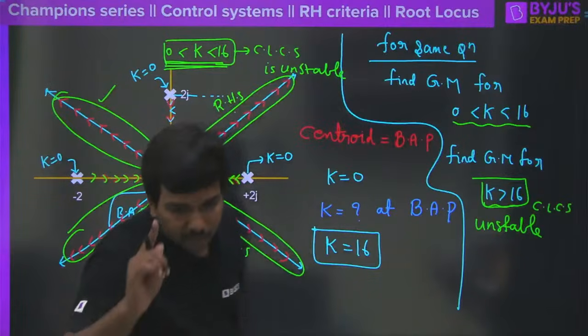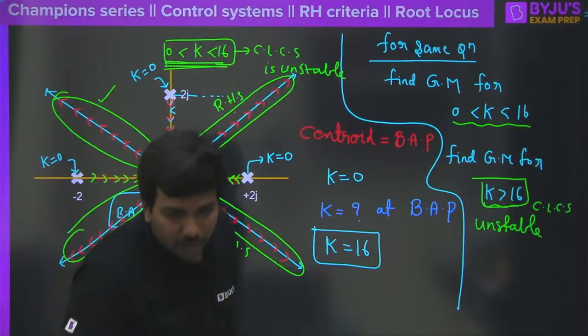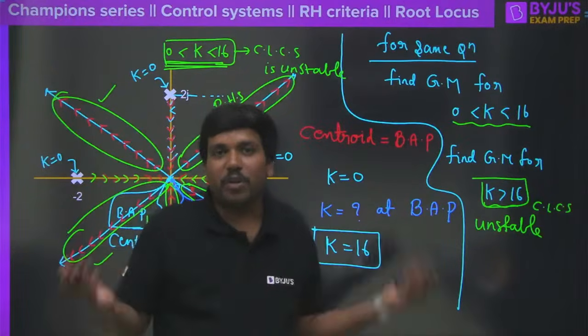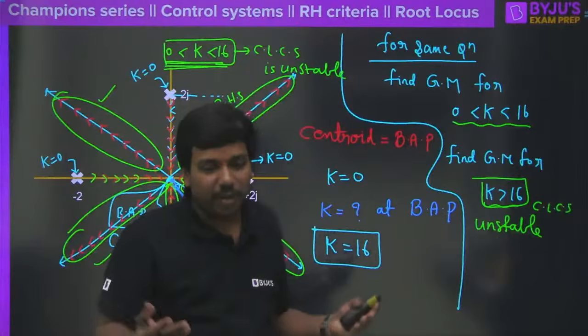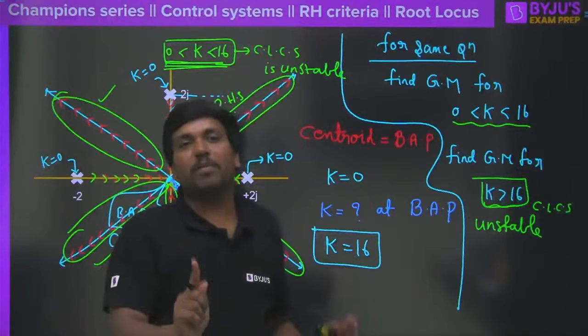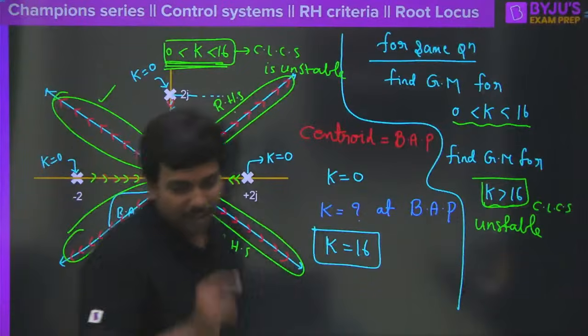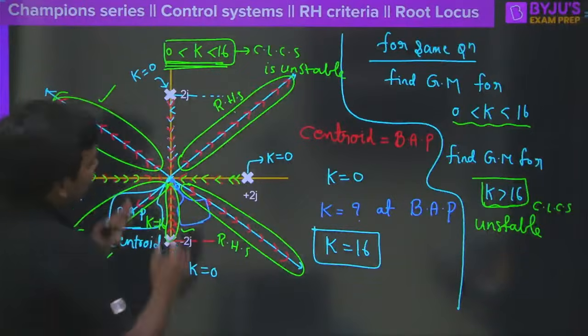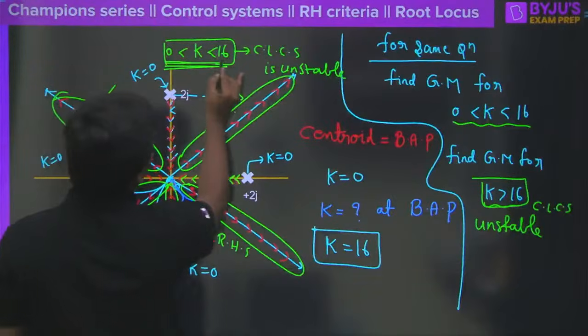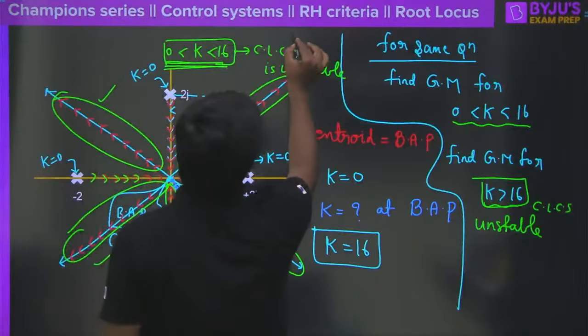The logic is, there might be so many questions. There is no limit. Every time one question only comes from the root locus. But how do you solve that question? That is important, right? So now tell me, when k is actually between 0 to 16, you understood that how